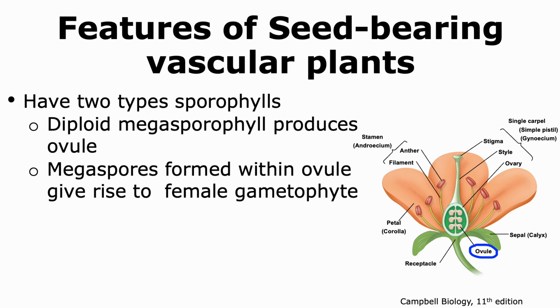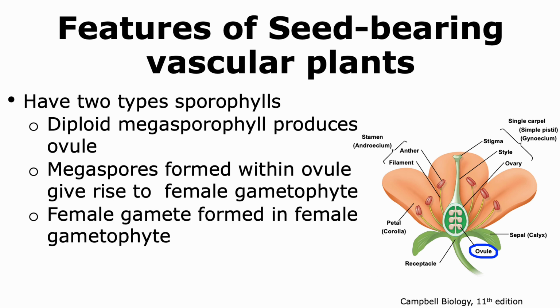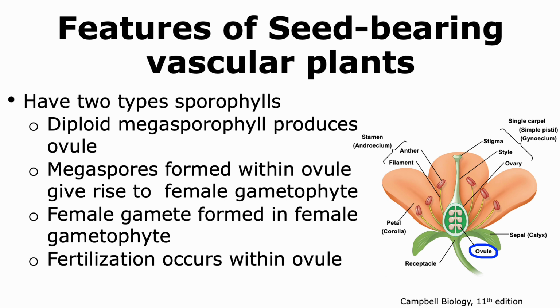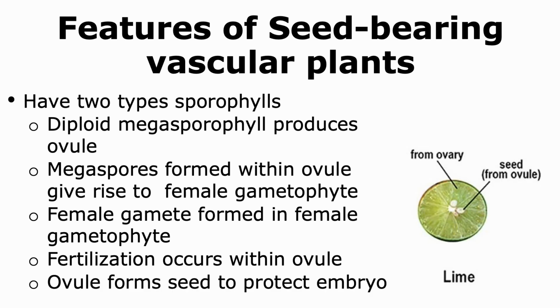The megaspores are formed within the ovule, and the megaspore gives rise to a female gametophyte, which is haploid. The female gamete is formed within the female gametophyte inside the ovule, and hence fertilization of the male and female gamete occurs within the ovule. The ovule then forms the seed, which protects the embryo within it.